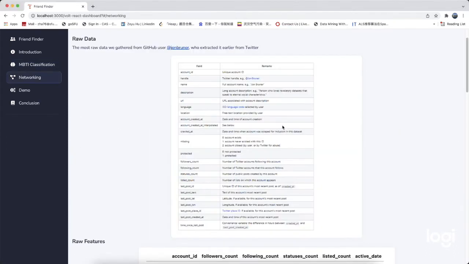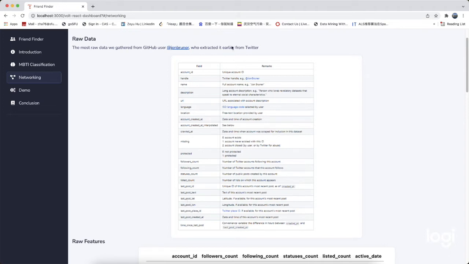The goal of networking is to classify Twitter users by how influential they are. We will cluster Twitter users and then build our network. The model we use here is K-means. K-means is an unsupervised learning method, and it takes all numerical values. So we will process the raw dataset before training it.